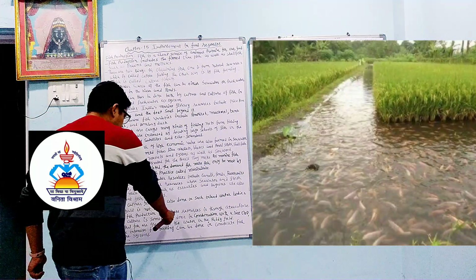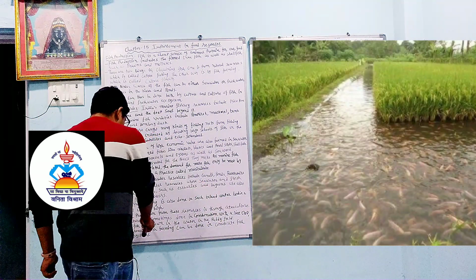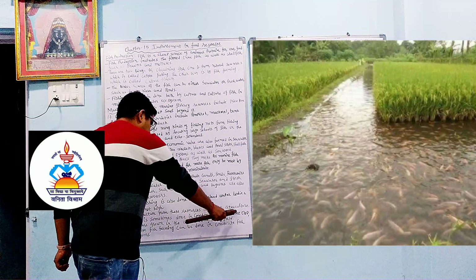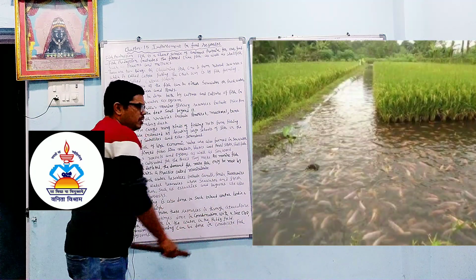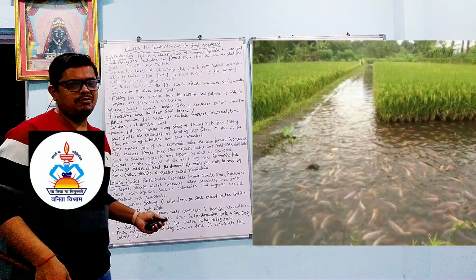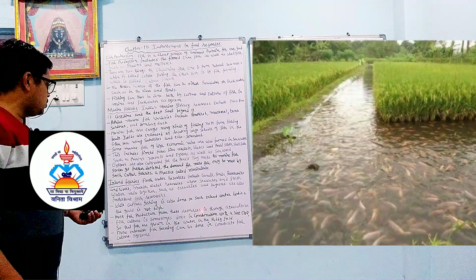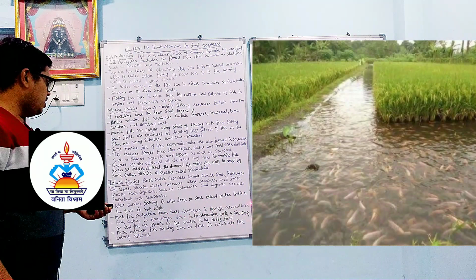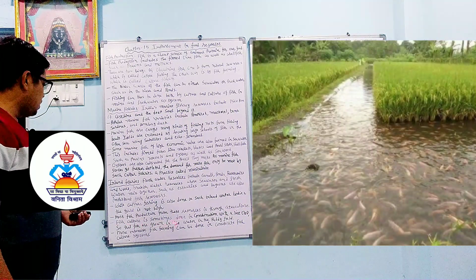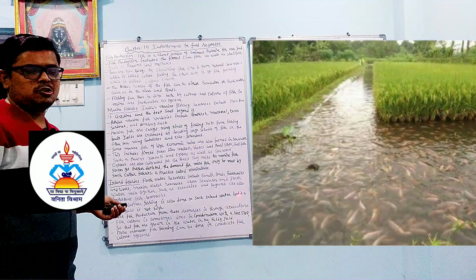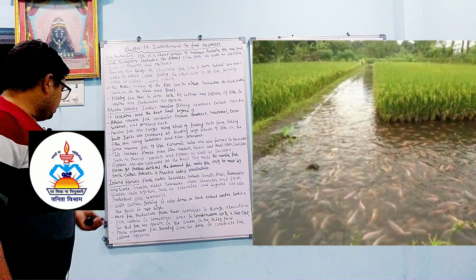Most fish production from these resources is through aquaculture. They are developed in the water, so they are called aquaculture. Fish culture is sometimes done in combination with the rice crop, so that the fish are grown in the water in the paddy field. So sometimes fish is developed in the paddy field with the rice crop.